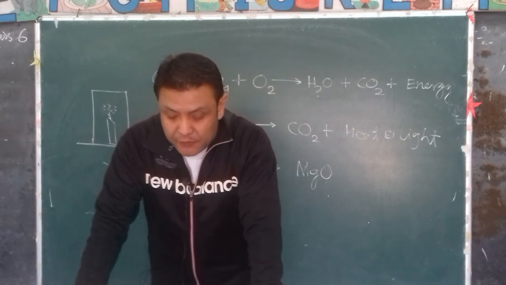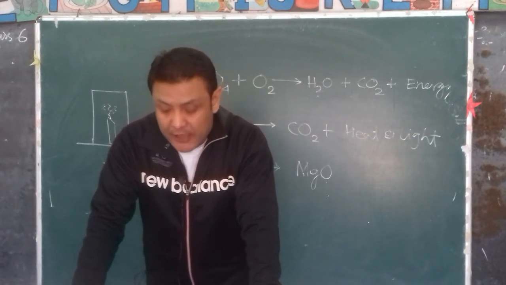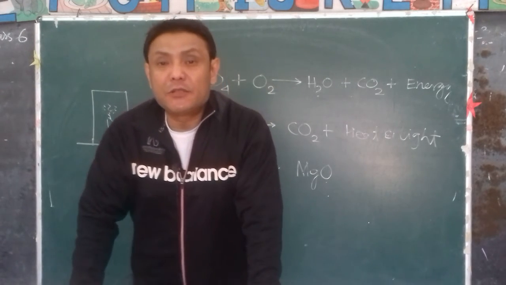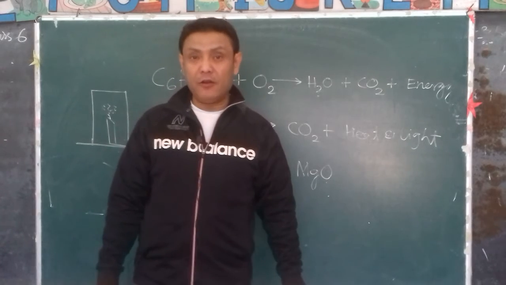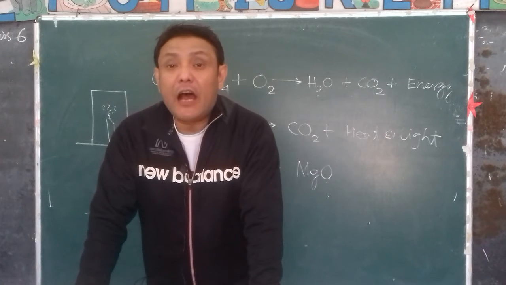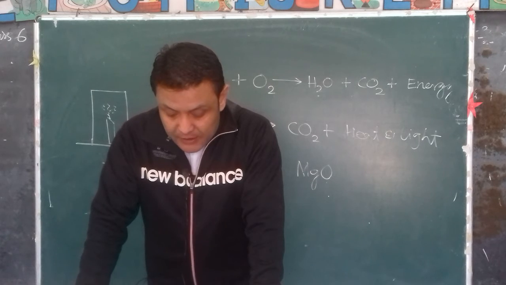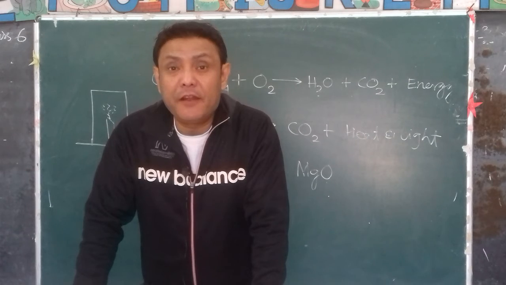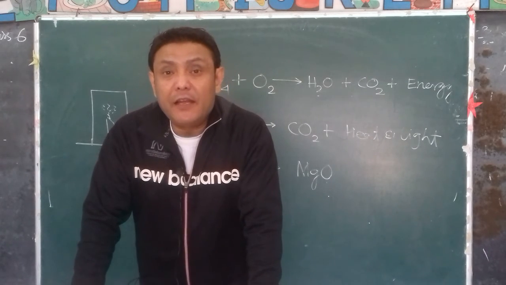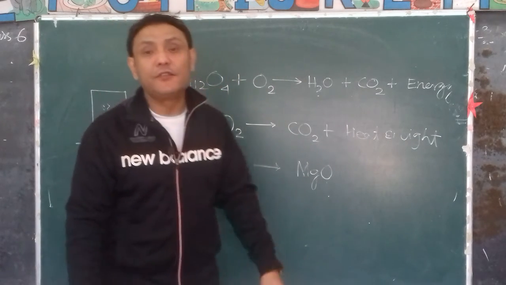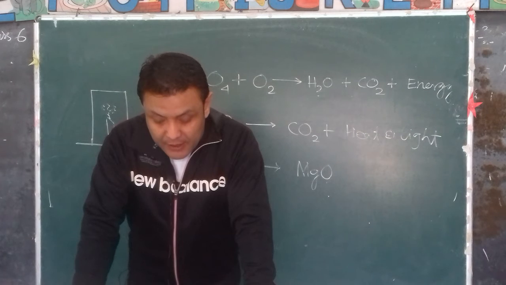The next point of comparison is that respiration is a natural and continuous process. It takes place naturally. Combustion is mostly an artificial process, and it's not a continuous process. Respiration is a very slow process, whereas combustion is a rapid process. It burns very, very fast, whereas respiration, the oxidation of food in your cells, is a very, very slow process.